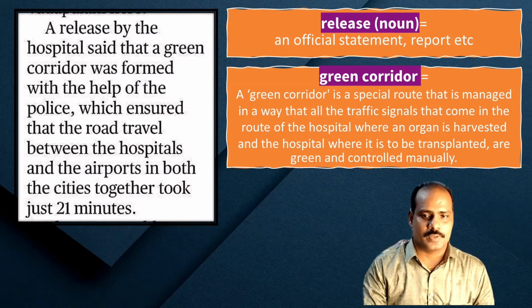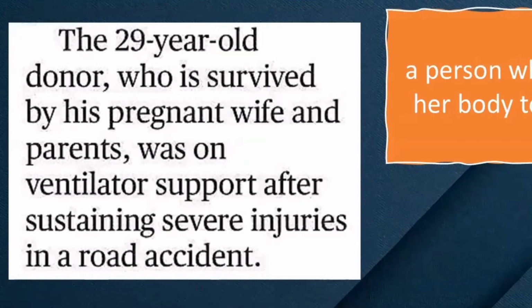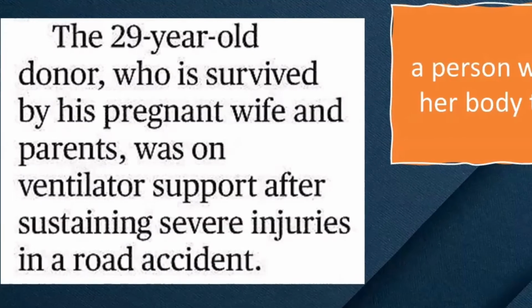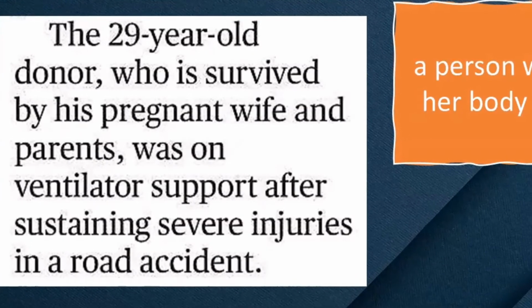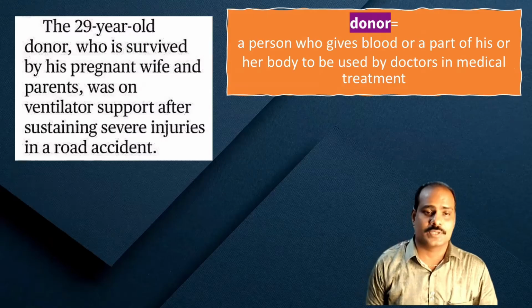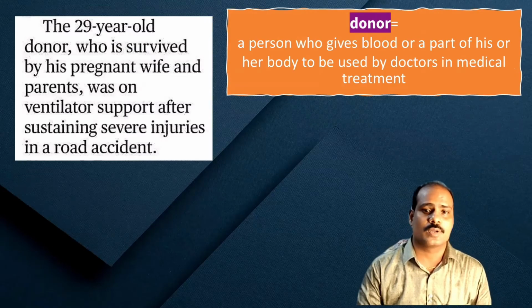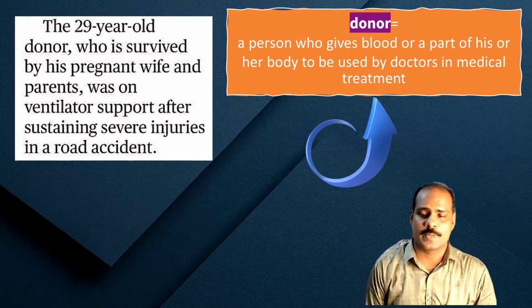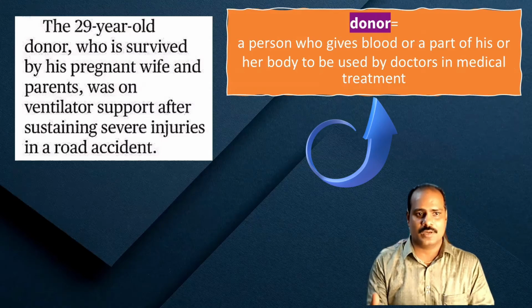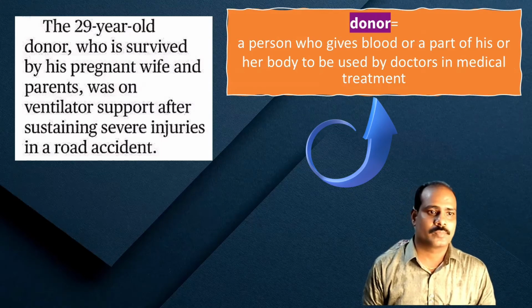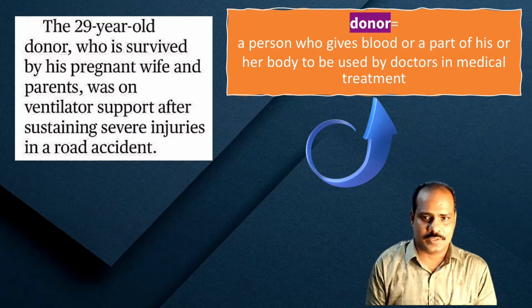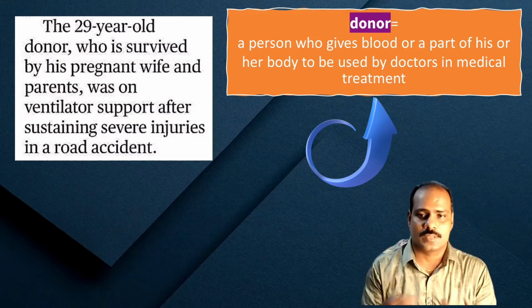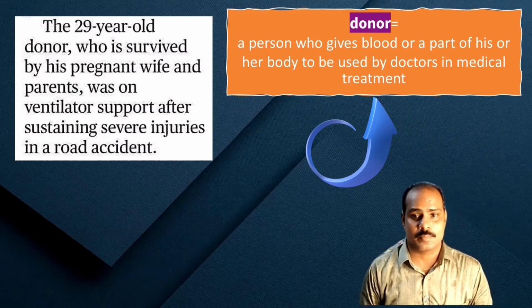Okay, now let's move further. The 29-year-old donor, who is survived by his pregnant wife and parents, was on ventilator support after sustaining severe injuries in a road accident. The 29-year-old donor. Let's look at the word donor here. A person who gives blood or a part of his or her body to be used by doctors in medical treatment. Now here, the person who was brain dead donated, of course, with the consent, with the permission from the family. The lungs were donated. It's body parts. It's not blood.